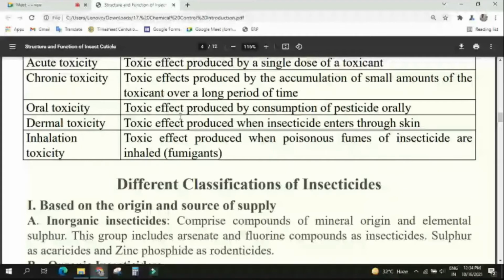Next, coming to dermal toxicity. What is that? Toxic effect by skin. Suppose you have applied the insecticide, it enters through the skin, and the symptom is produced. That is known as dermal toxicity. Understood?